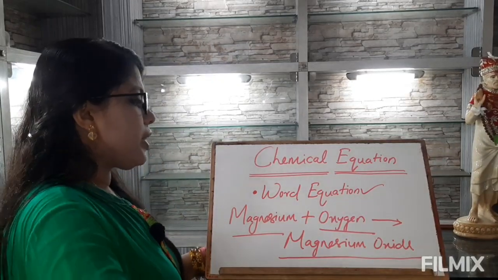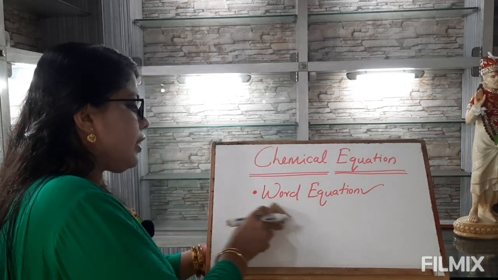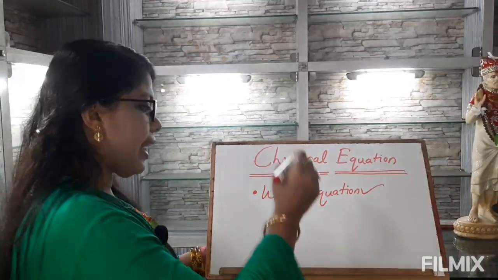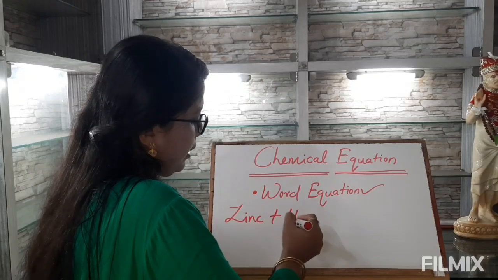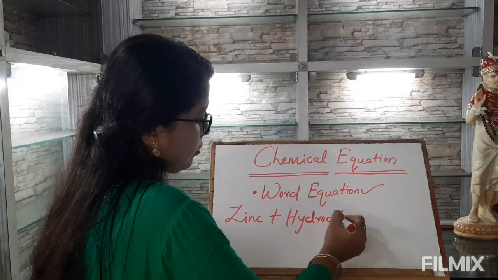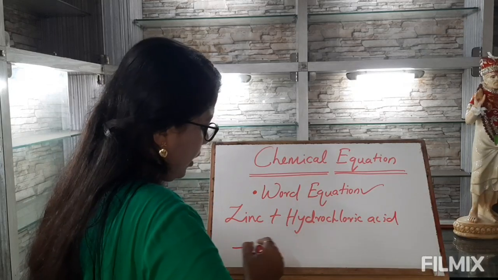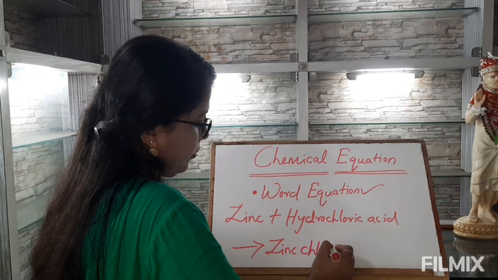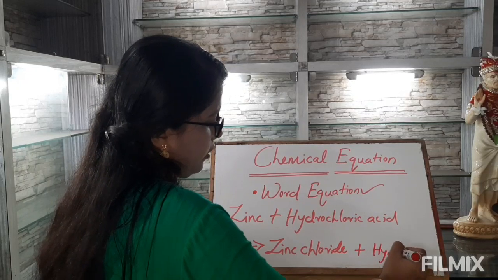Similarly, the word equation for the chemical reaction between granulated zinc with hydrochloric acid to give zinc chloride and hydrogen gas can be written as: zinc plus hydrochloric acid to give zinc chloride and hydrogen.